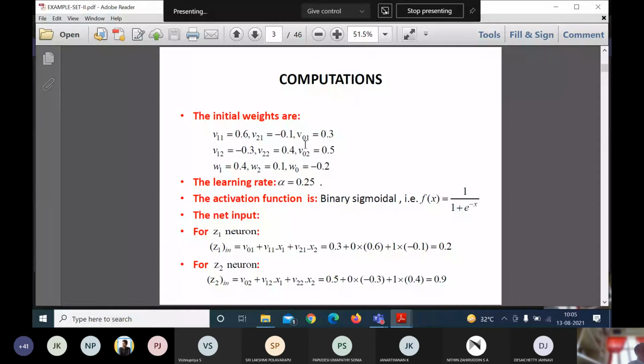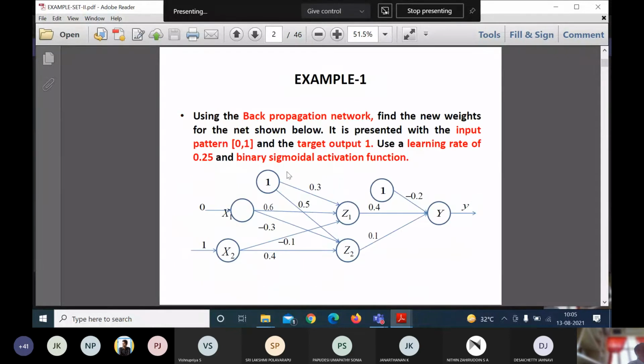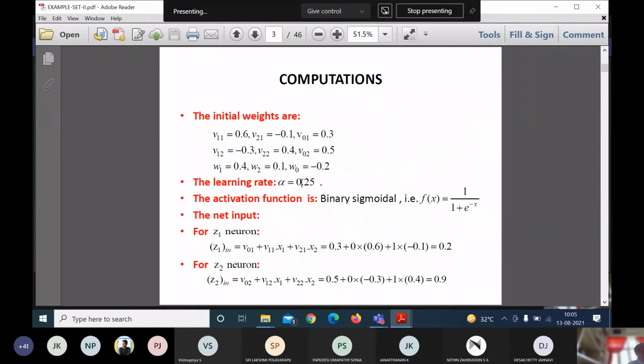Then the next one is V01. V01 is nothing but this bias value. So V01 and V02 are nothing but 0.3 and 0.5.